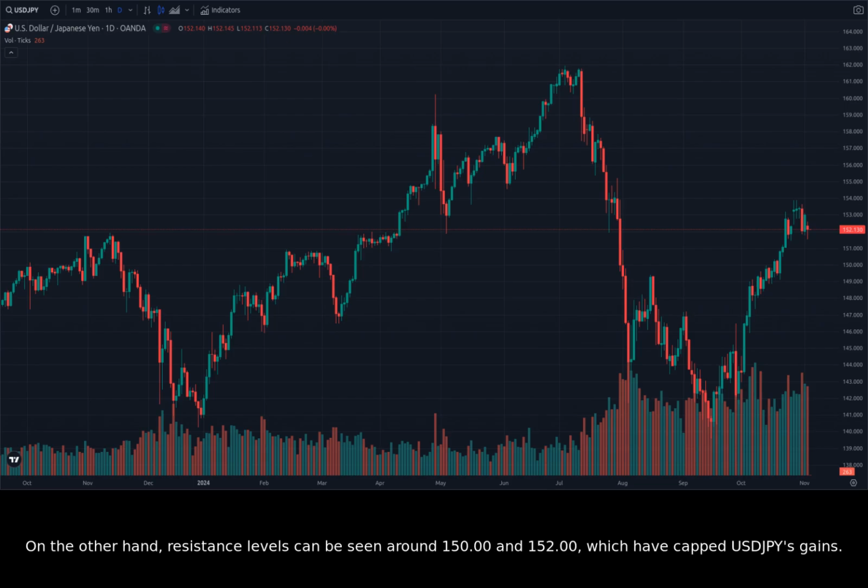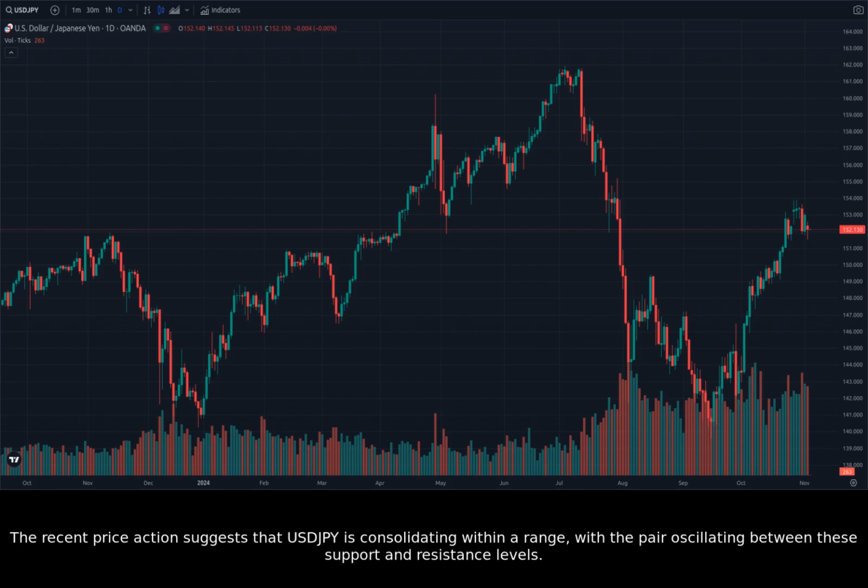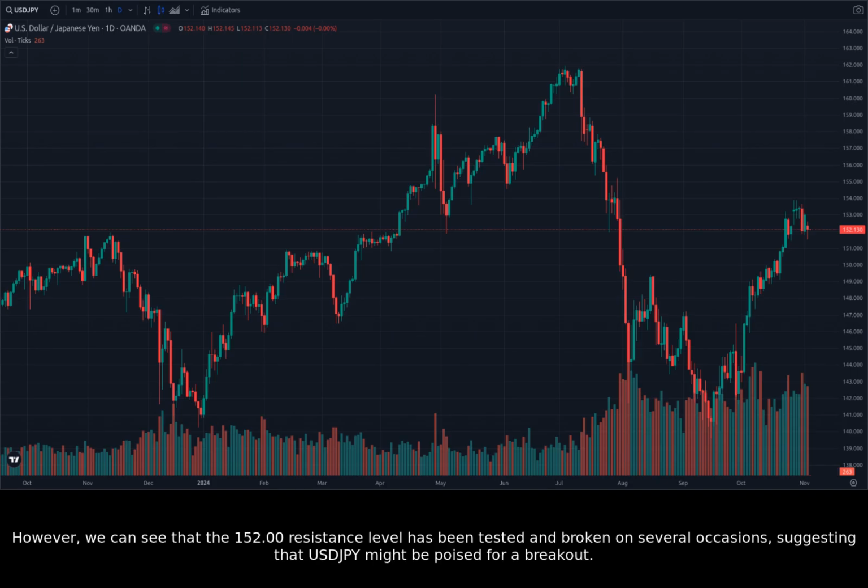On the other hand, resistance levels can be seen around 150.00 and 152.00, which have capped USDJPY's gains. The recent price action suggests that USDJPY is consolidating within a range, with the pair oscillating between these support and resistance levels. However, we can see that the 152.00 resistance level has been tested and broken on several occasions, suggesting that USDJPY might be poised for a breakout.